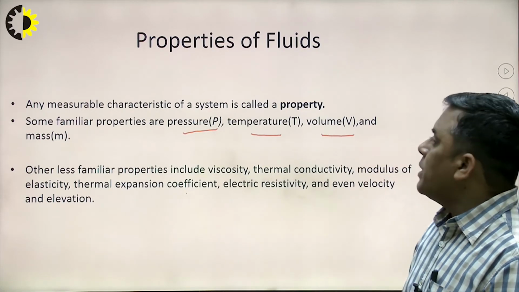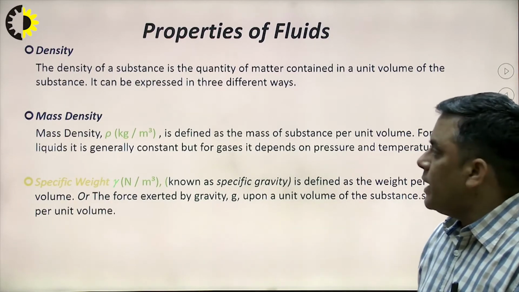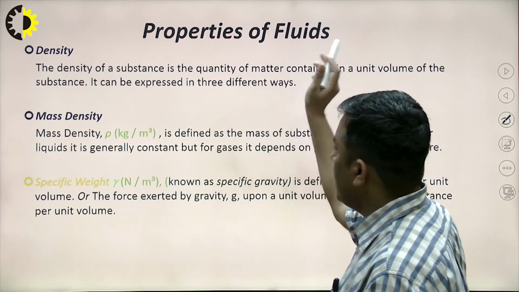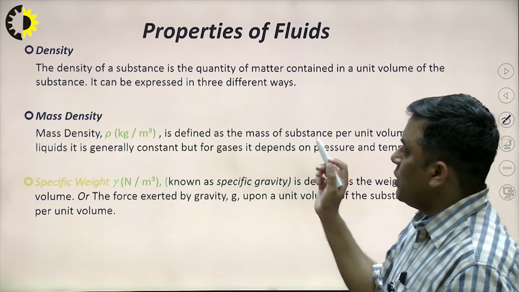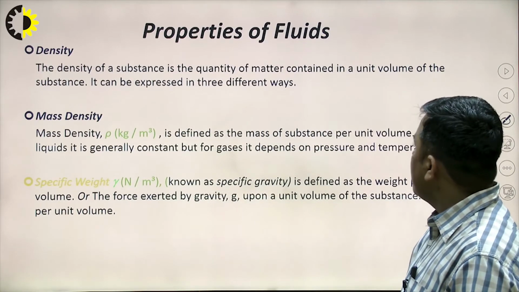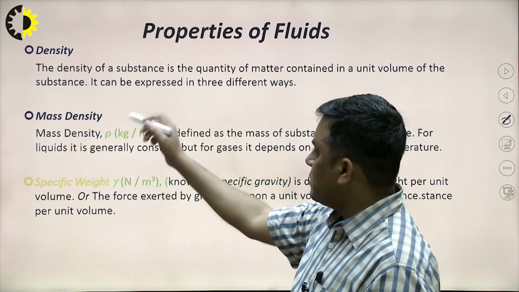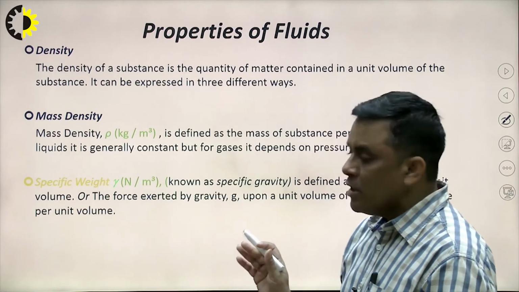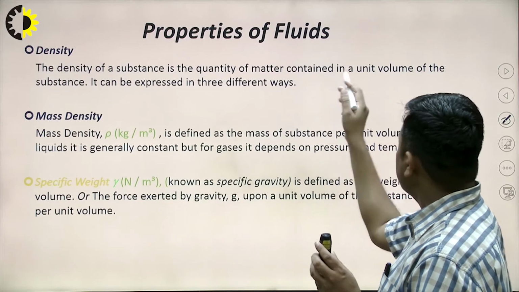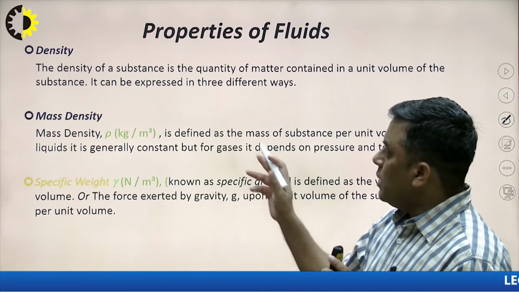So what are the properties related to fluid? First, we must know about density, a very common term, nothing very new. We have all been studying this particular term since our school time. What is basically density? The density of a substance is the quantity of matter contained in a unit volume of the substance. It can be expressed in three ways. So what is basically density? Mass per unit volume. Quantity of matter means mass contained in unit volume. So mass per unit volume. This is what density is.